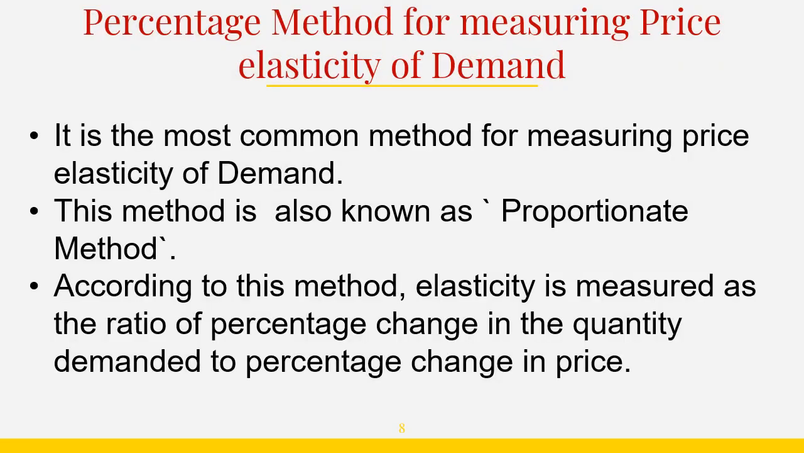Now this is the first method for measuring price elasticity of demand, that is the percentage method. It is the most common method for measuring price elasticity of demand. This method is also known as the proportionate method. Okay. And according to this method, elasticity is measured as the ratio of percentage change in quantity demanded to percentage change in price.